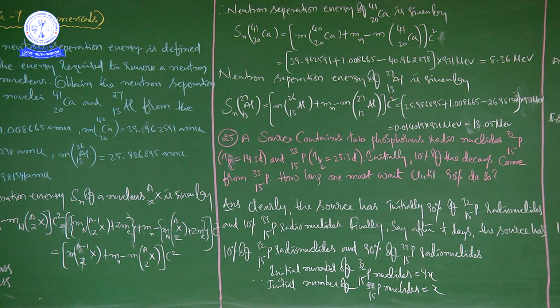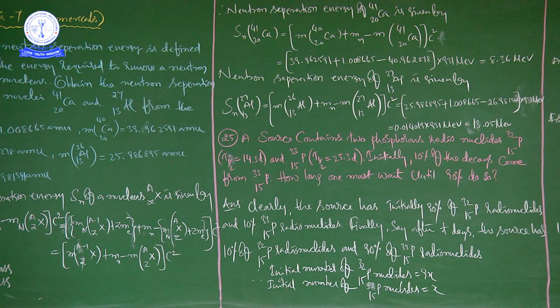How long must one wait until 90% of the decays do so? So we have to calculate the time.